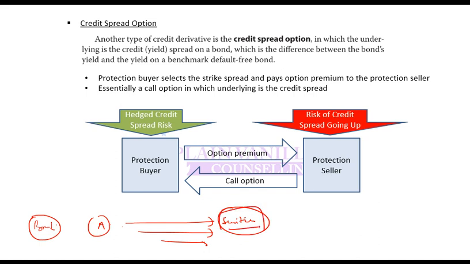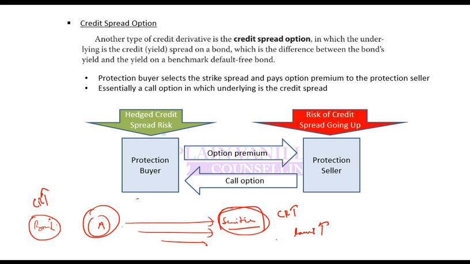Why? Because this note is linked to the credit risk of some other asset. If credit risk increases here, the risk increases here as well, or losses increase here. If a default happens here, a loss happens here. So this A is safe. Why? Because A knows if it defaults, I will also default here. So A is safe.